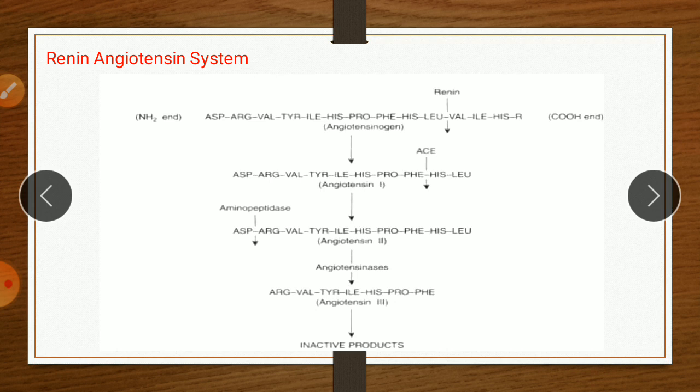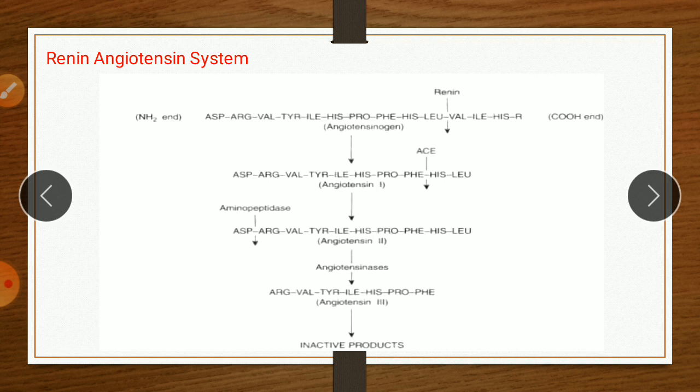So an ACE inhibitor is a drug which inhibits the angiotensin converting enzyme, which is responsible for conversion of angiotensin 1 to angiotensin 2. So first we see about the renin angiotensin system. This system is a complex, highly regulated pathway involved in regulation of blood volume, electrolyte balance, and arterial blood pressure.